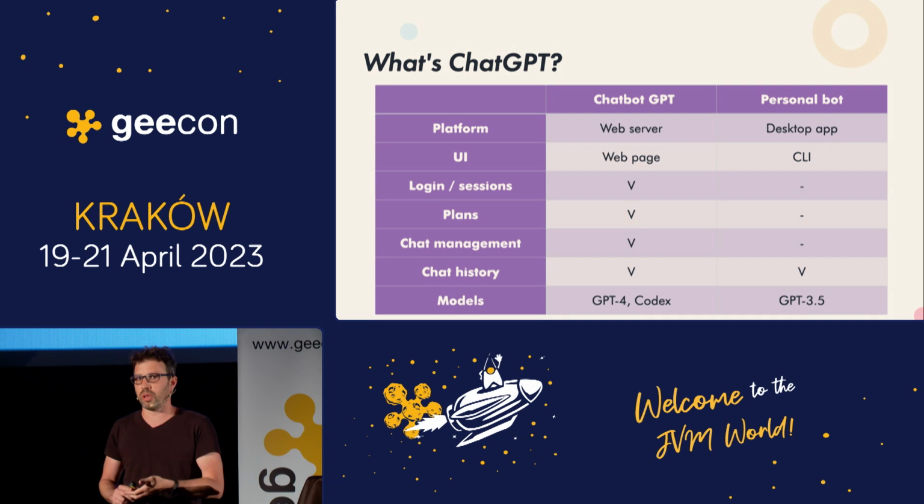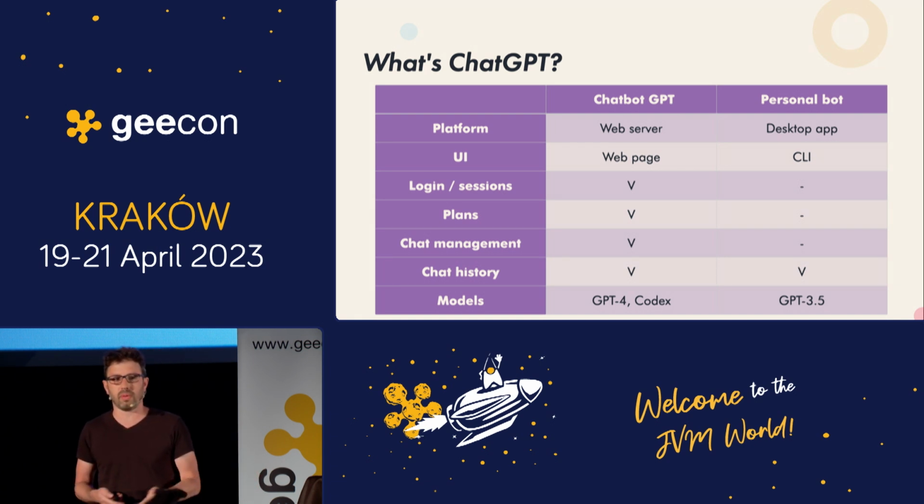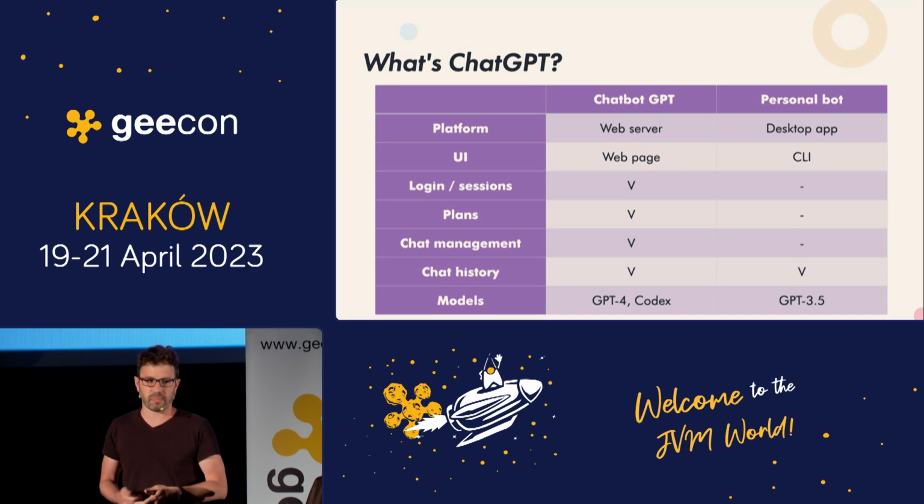I guess you know how to build that. We are going to build a chat history, which is probably an integrated feature for every bot that we need to build. And we're going to use GPT 3.5 model. GPT-4 is also open now for waitlist and for paid users. So for now, we're going to use the free version, which is GPT 3.5.